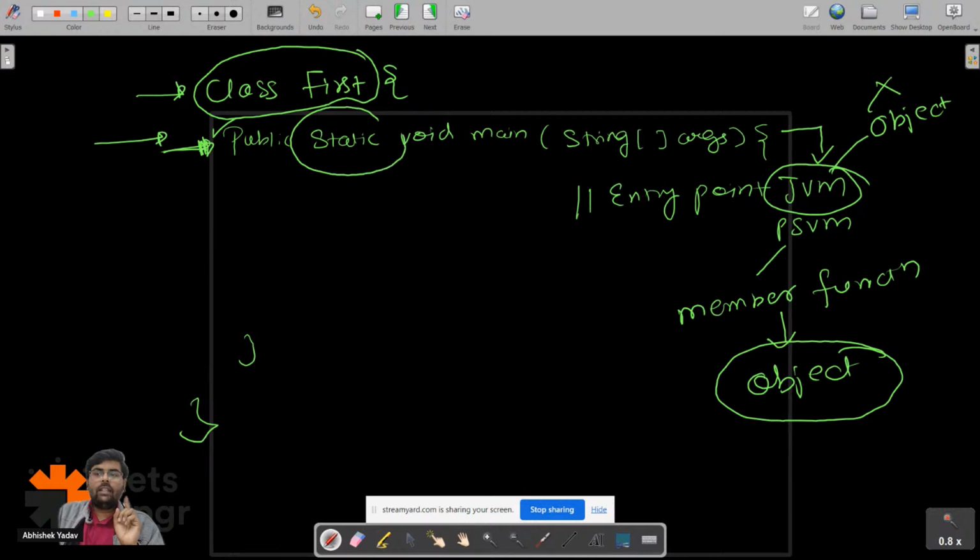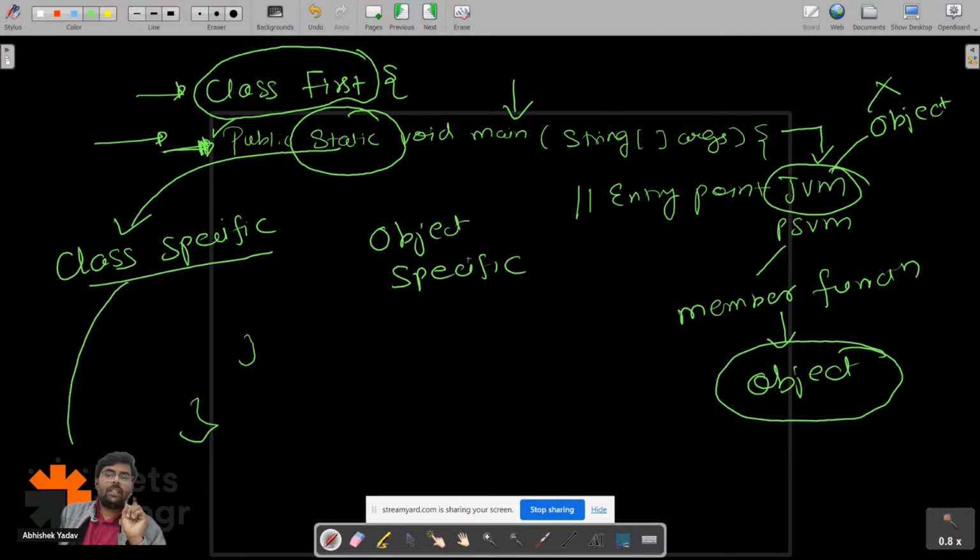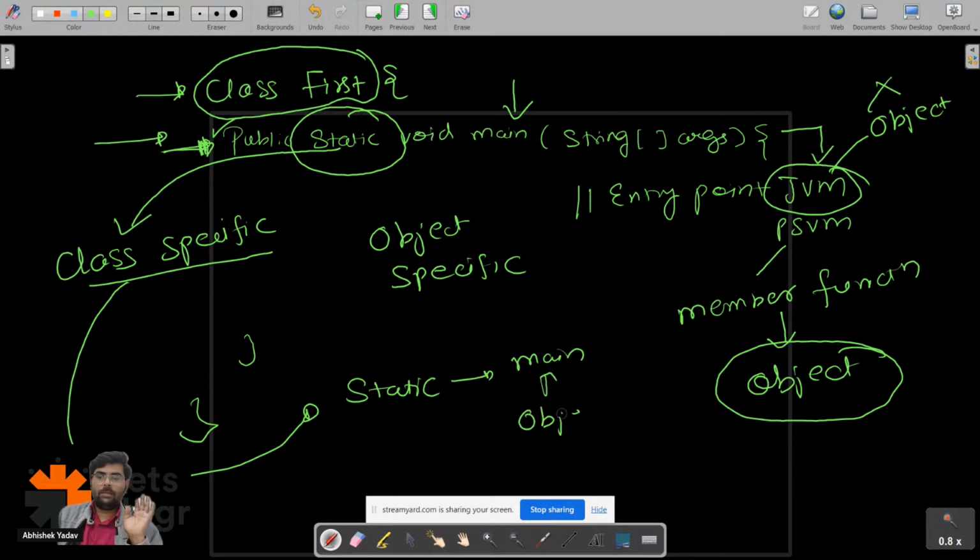हमें स्टैटिक कीवर्ड का यूज करना पड़ेगा. ओके, स्टैटिक कीवर्ड क्या काम करेगा यहां पर? The static keyword will say that I will make this main function class specific, not object specific. That means class specific means you can access this public static void main function without creating an object. With the help of static keyword, you can access the main function or any function without creating the object.